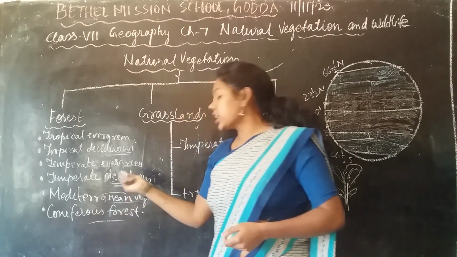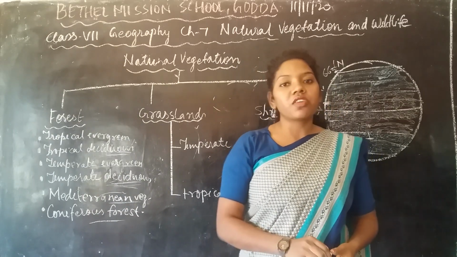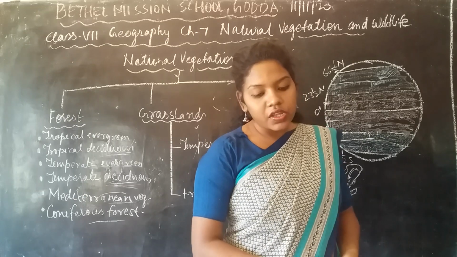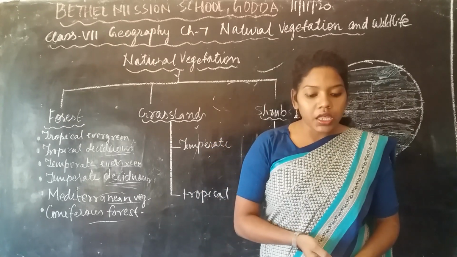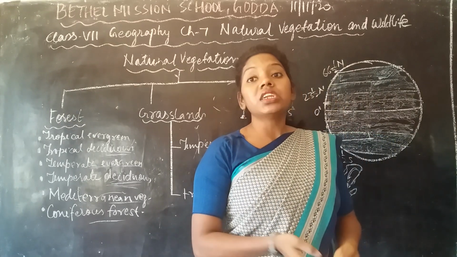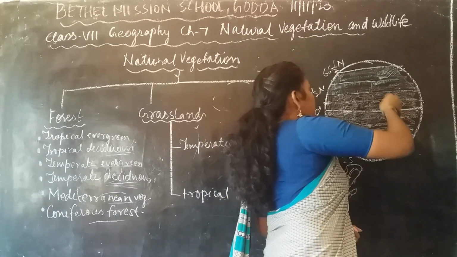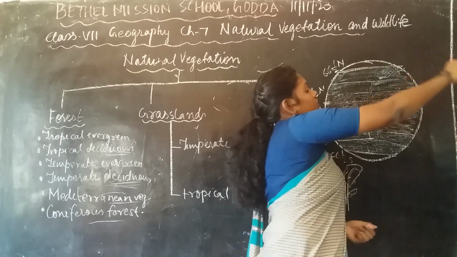Now we'll talk about the coniferous forest. Mainly we can find it in the Arctic region, and it is found in the 50 to 70 degree latitude north. That means here in this region, the Arctic region, we can find it.